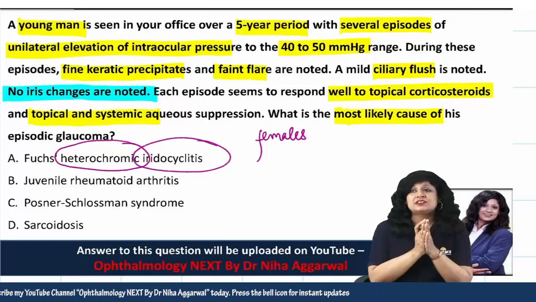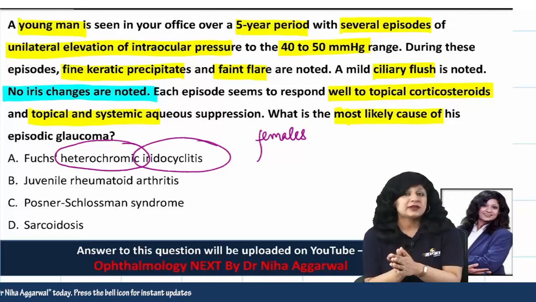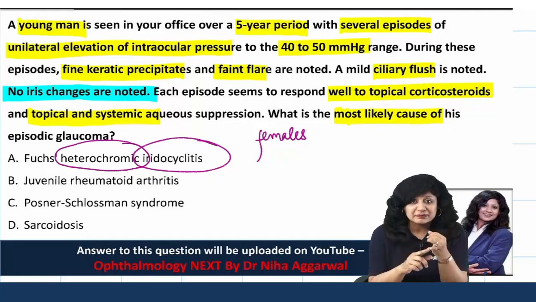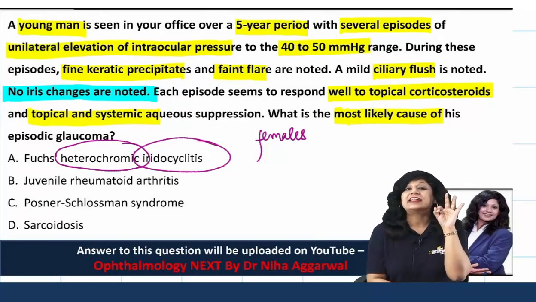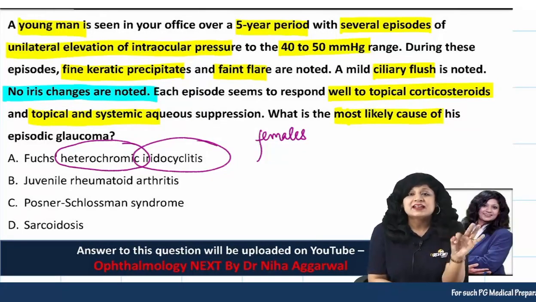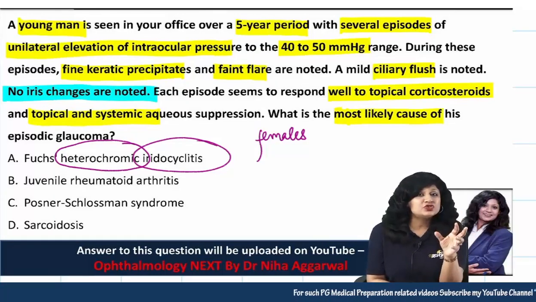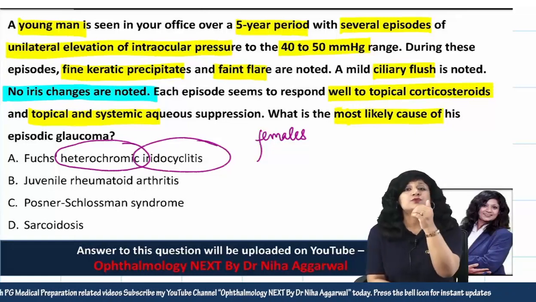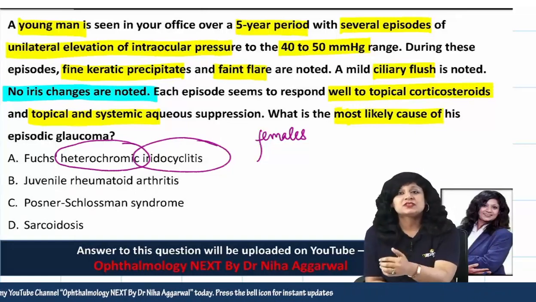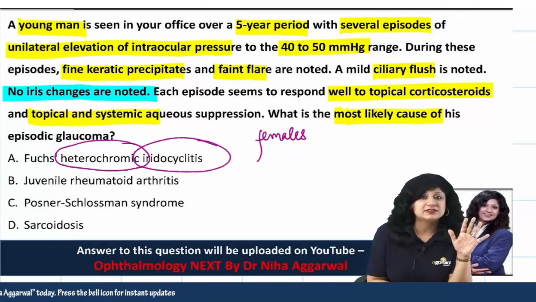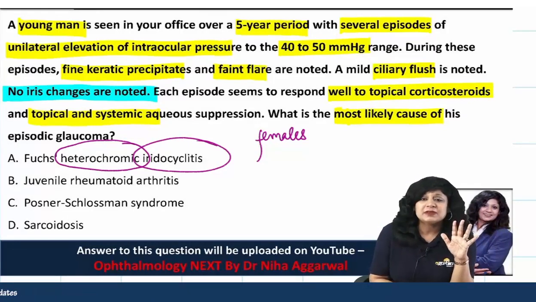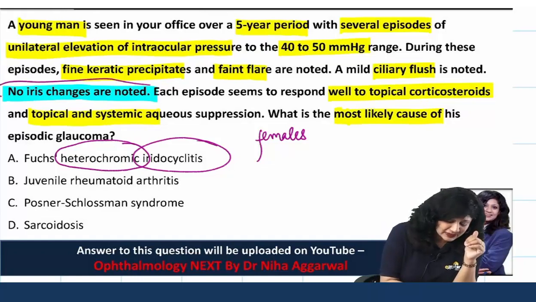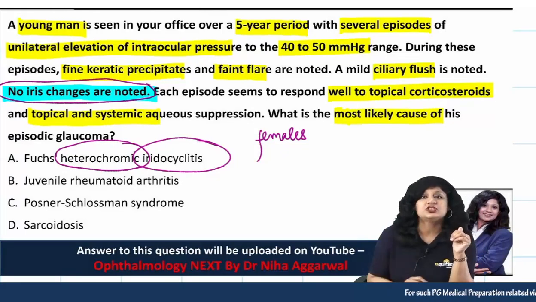So if they are telling you about a case of Fuchs heterochromic iridocyclitis, they will tell you the changes most probably occurring in a middle-aged female, fine stellate KPs, grey colored, where you have got a lot of iris changes, lighter colored iris, you have got iris nodules, you have got rubeosis iridis, atrophic patches, and posterior synechiae always absent. So it is very unlikely that this is a case of Fuchs heterochromic iridocyclitis, because they have clearly mentioned that you do not have any iris changes.